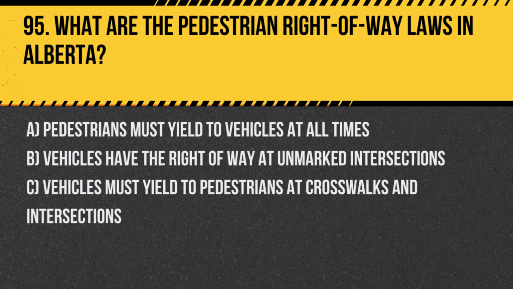Question 95. What are the pedestrian right-of-way laws in Alberta? A. Pedestrians must yield to vehicles at all times. B. Vehicles have the right-of-way at unmarked intersections. C. Vehicles must yield to pedestrians at crosswalks and intersections. Answer. C. Vehicles must yield to pedestrians at crosswalks and intersections. This law ensures the safety of pedestrians crossing roads.